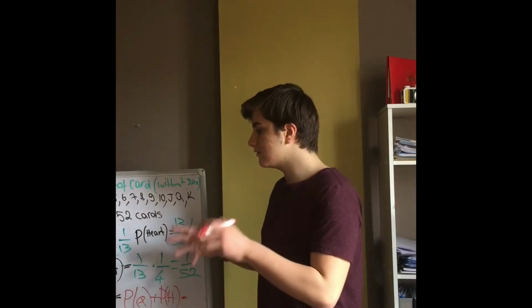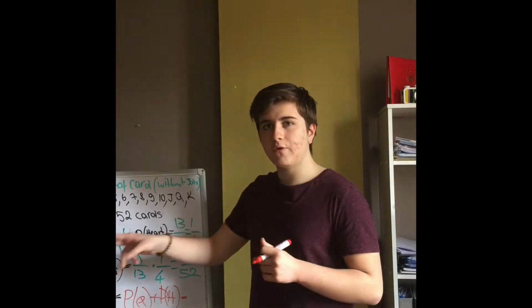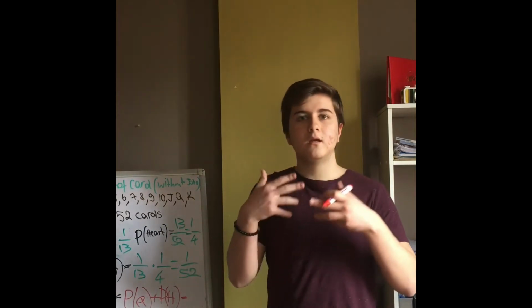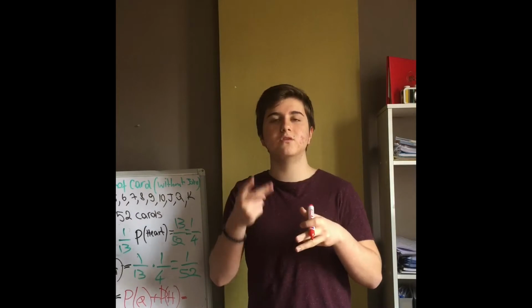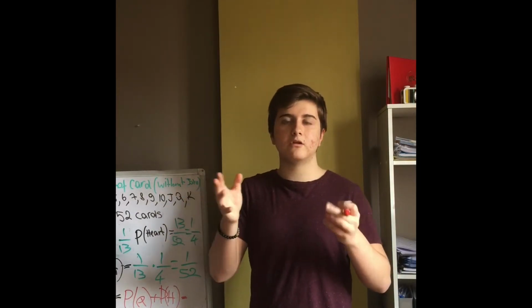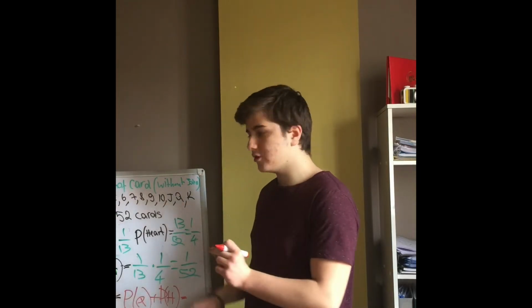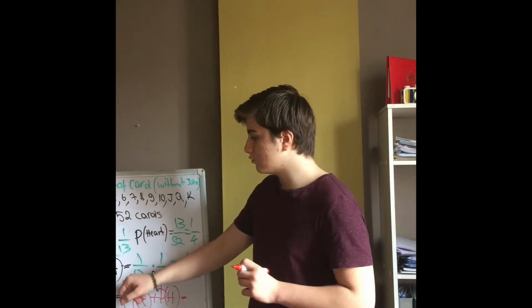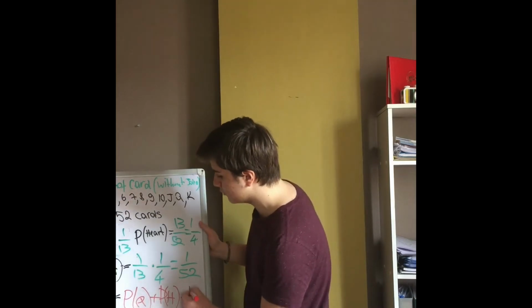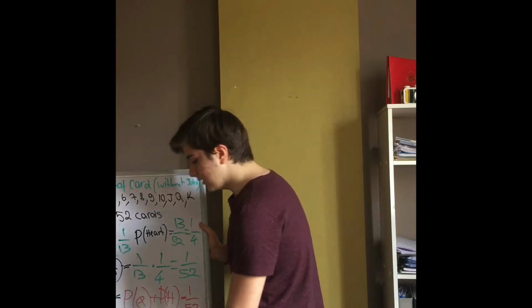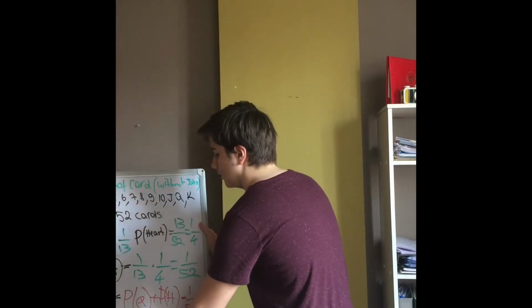These two outcomes are the intersect. There is an intersection point, which is the queen of hearts. So if we don't subtract that, we will be counting that intersection point twice, which would make our result wrong. So we are subtracting the ratio of queen of hearts, which is 1 over 52. Well, let's calculate this. Black and black is 3 over 8 times 3 over 8, which is 9 over 64.